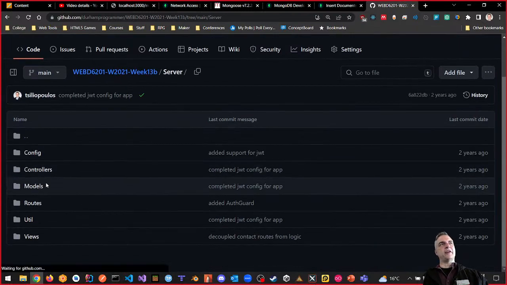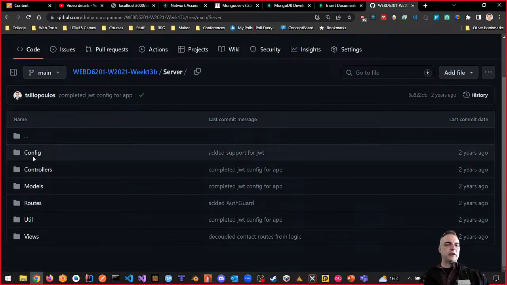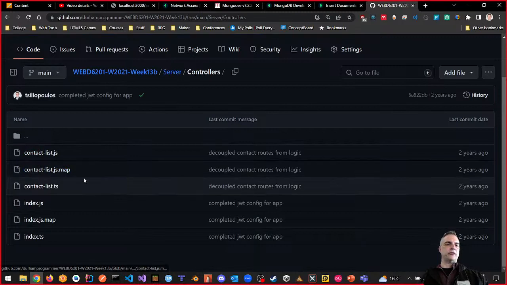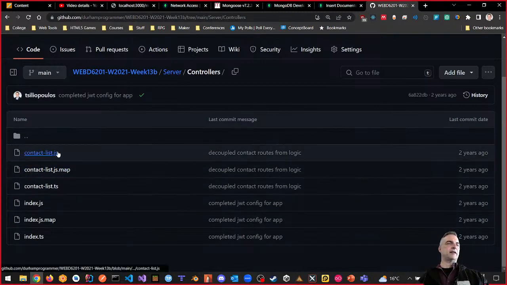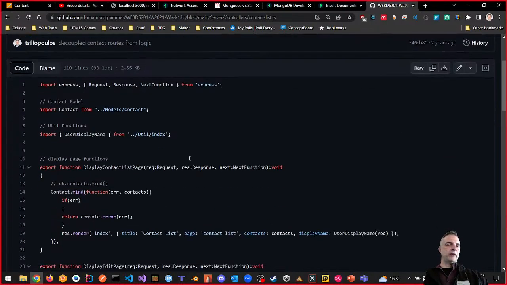But first, let's start off with that other thing. You would click onto it, and it would relate to whatever the thing is going to be. So here's an example from another little thing that I made, and I'm just going to show you the controllers for something else. Here I had a contact list instead of a movie. Same thing with TypeScript, and this is the old school way of doing things.